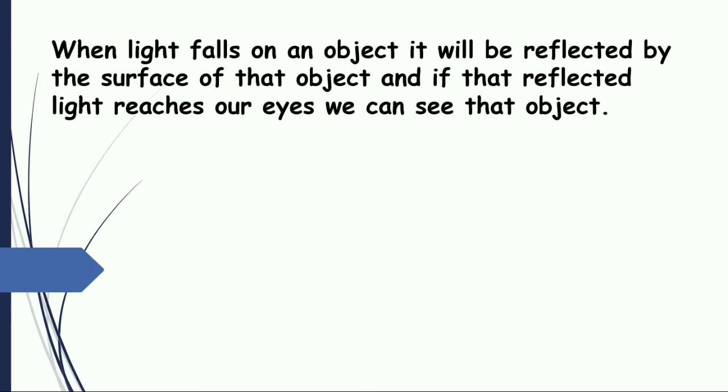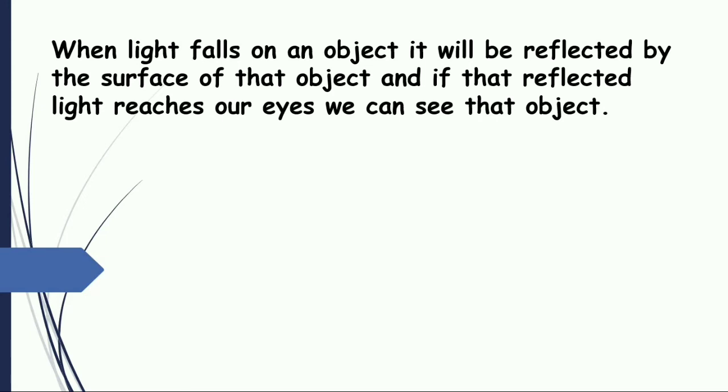When light falls on an object, it will be reflected by the surface of that object, and if that reflected light reaches our eyes, we can see that object. This is the process of vision. When light falls on an object and gets reflected to our eye, only then are we able to see; otherwise we cannot see.